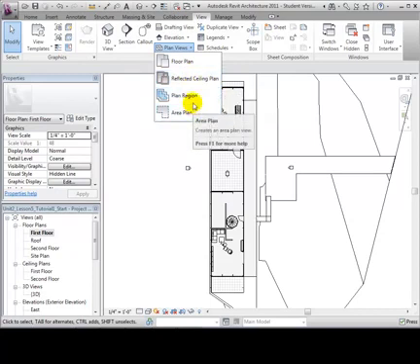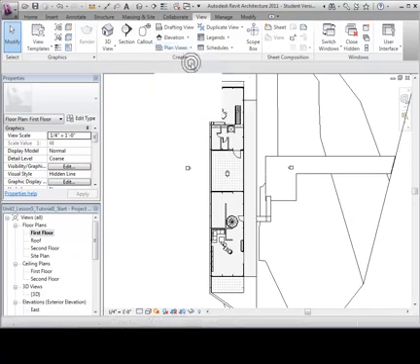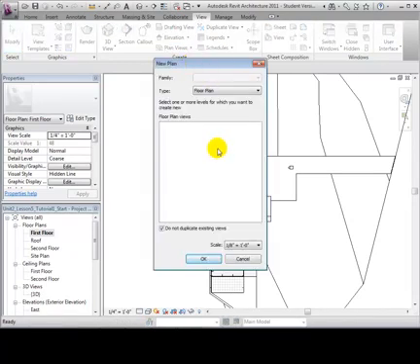We will start by opening the Floor Plan tool. Notice that there are no available floor plan views to create. That's because all of the levels already have an associated floor plan. Uncheck the Do Not Duplicate Existing Views option to allow the creation of multiple plan views of the same level.